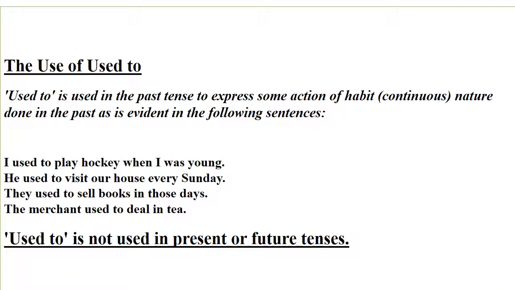The use of used to. Used to is used in the past tense to express some action of habit, continuous nature done in the past, as is evident in the following sentences. I used to play hockey when I was young. I used to visit our house every Sunday. They used to sell books in those days. The merchant used to deal in tea. Used to is not used in present or future tenses.